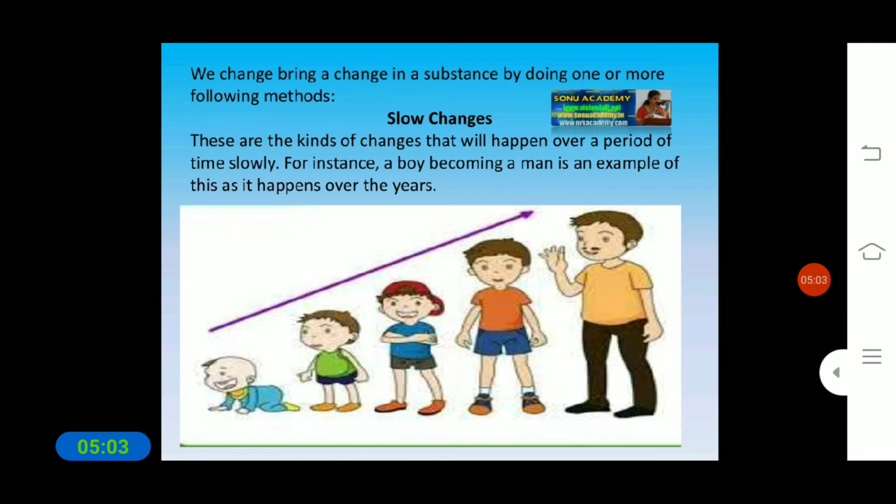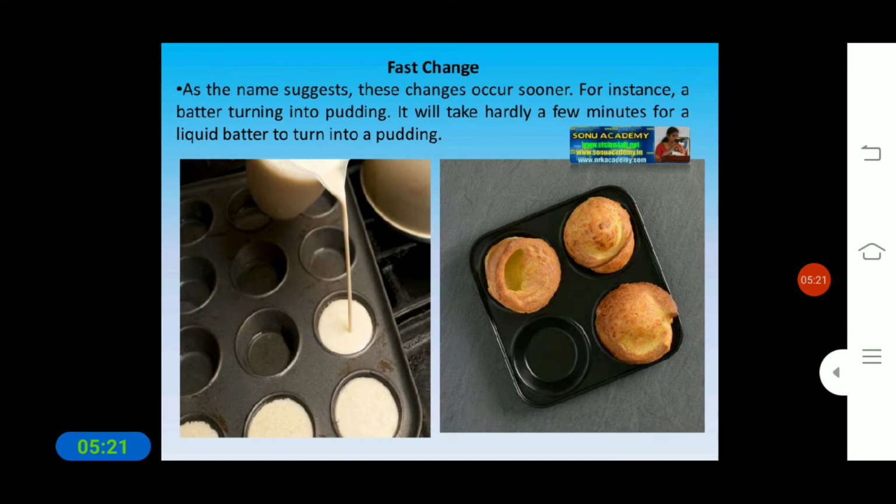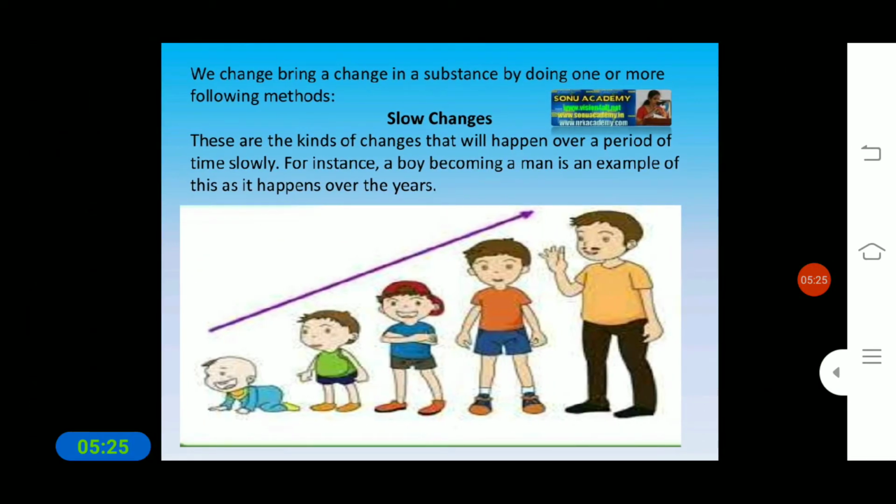So slow changes. What are slow changes here? These are the kinds of changes that happen over a period of time, slowly. For instance, a boy becoming a man is an example of this, as it happens over the years. It is a slow process and takes place yearly.